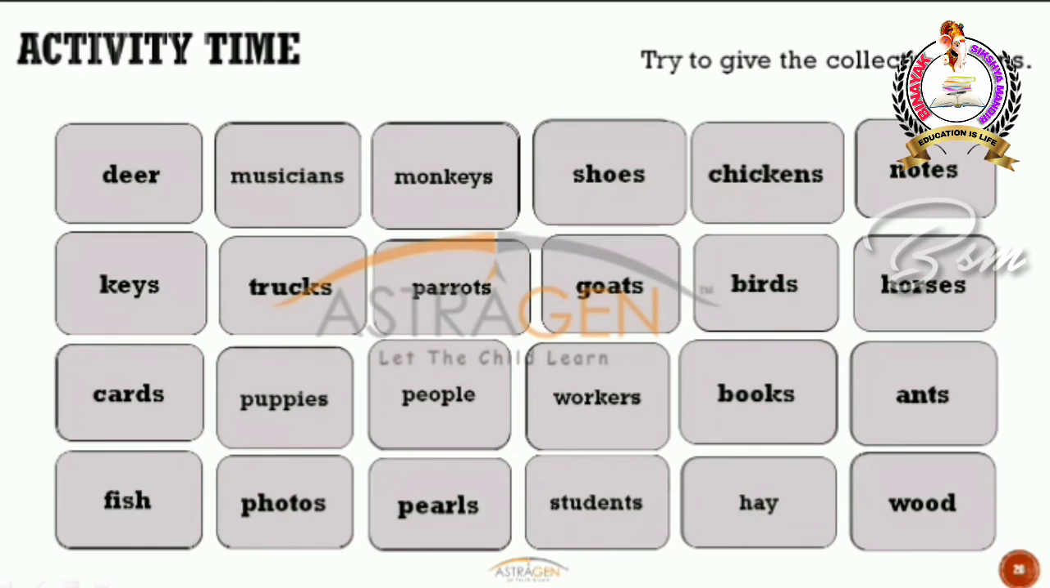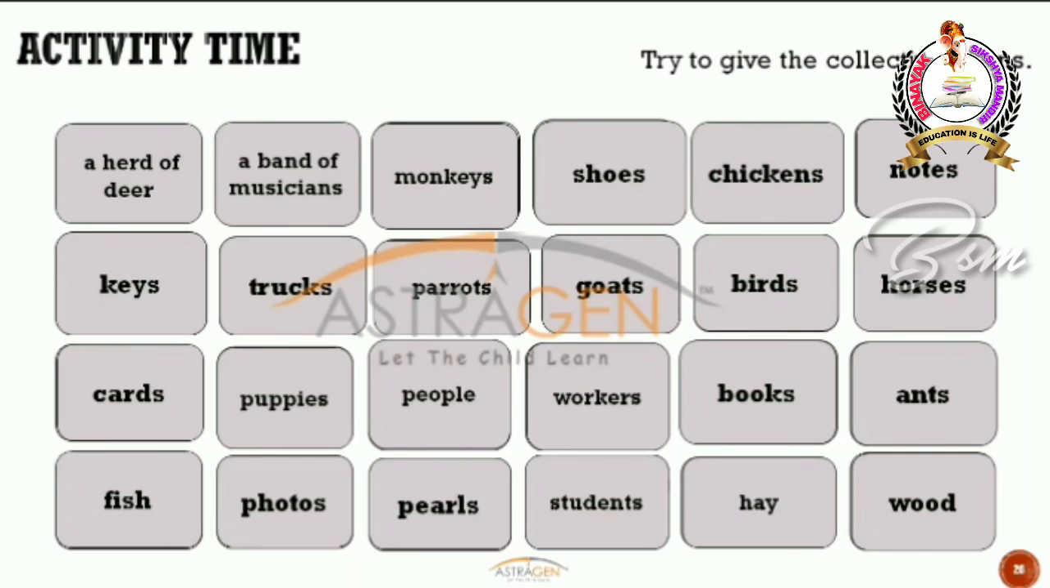So deer, what about deer? Deer is again singular and plural, right? So you will not say deers, it is just deer. Okay, so what could be the collective noun for a deer? It's nothing but herd. So a herd of deer is the right one. Okay, but you will not say group of deer. Okay, what about musicians? What is the collective noun for musicians? That's right, band. So band of musicians. So band is the collective noun for musicians.